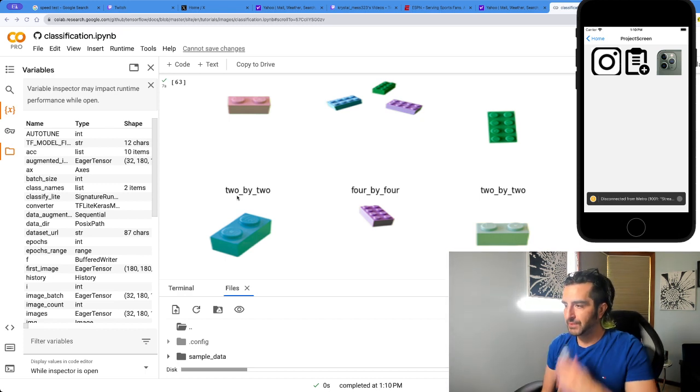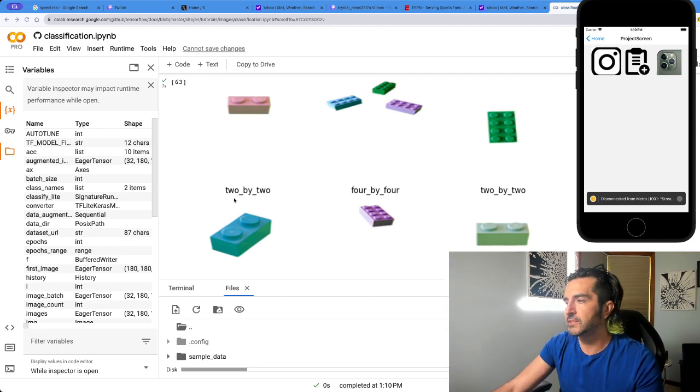All right, let's keep going, guys. You like dogs? Let's keep going. Let's actually write some code.